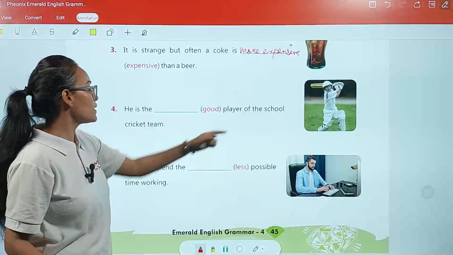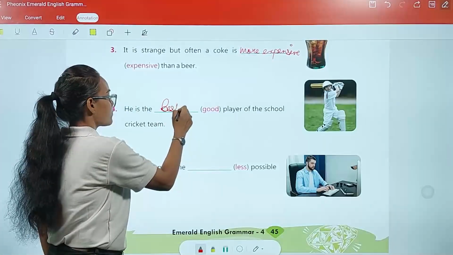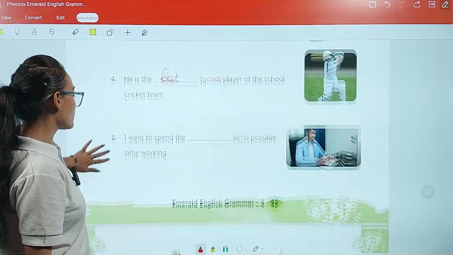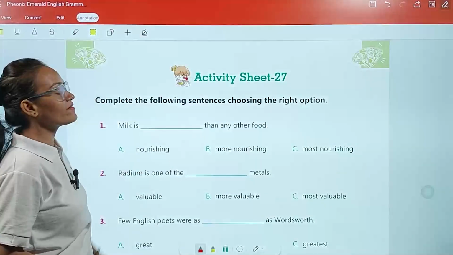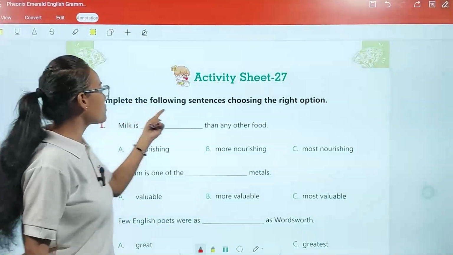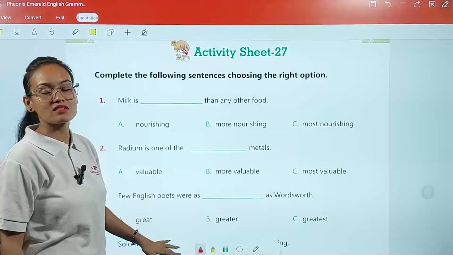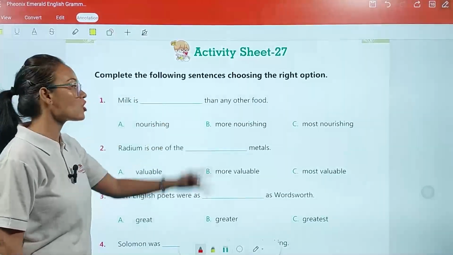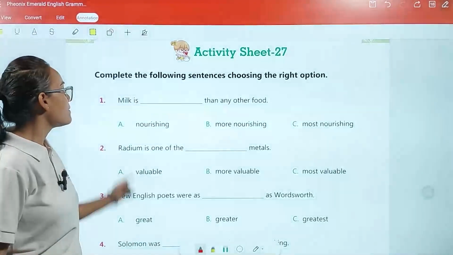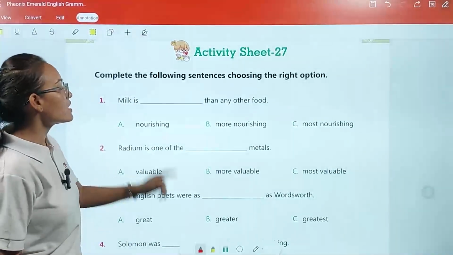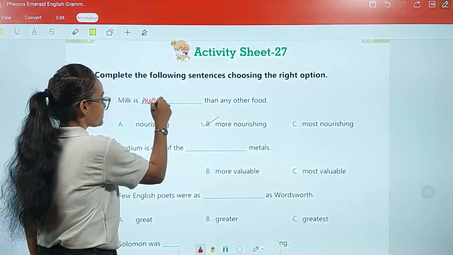He is dash player in the cricket team. He is the best player of the school cricket team. Fifth one, you are going to do on your own. Activity sheet number 27. Here we are going to complete the following sentences by choosing the right option. Again the blanks are given and we choose the correct word from the options. Milk is dash than any other food. Milk is more nourishing than any other food. So here you write more nourishing.